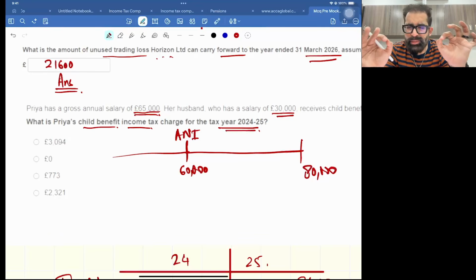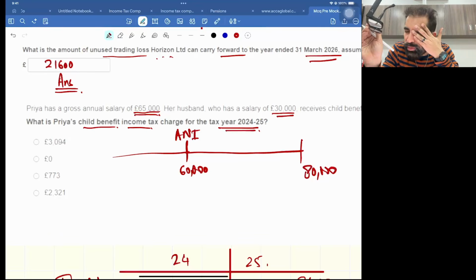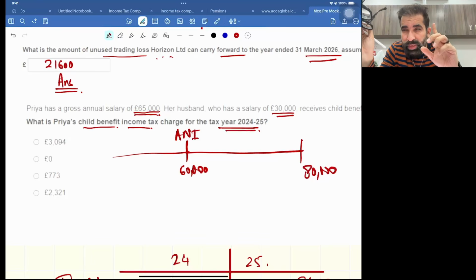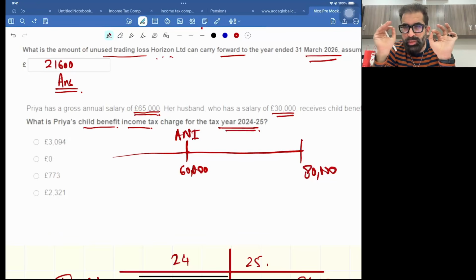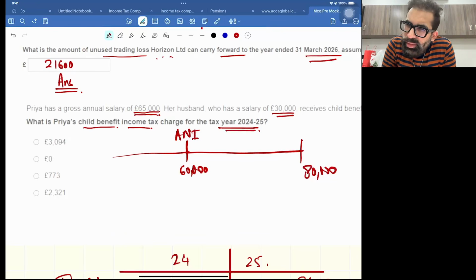Whenever you find a question of child benefit received, you just have to think one thing: whether you need to return it or not. For this, these two limits must be used, 60 and 80. If your ANI is less than or equal to 60,000, then consume it, no need to return. Eat all the child benefit.